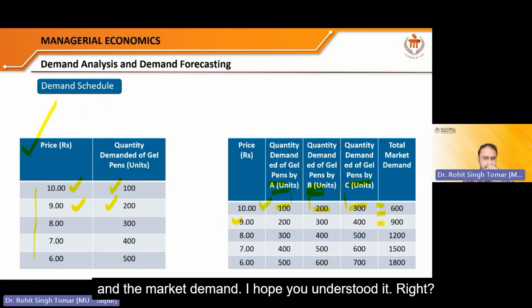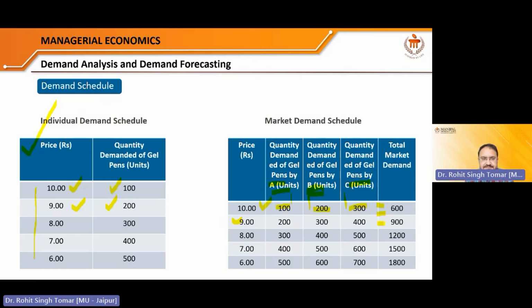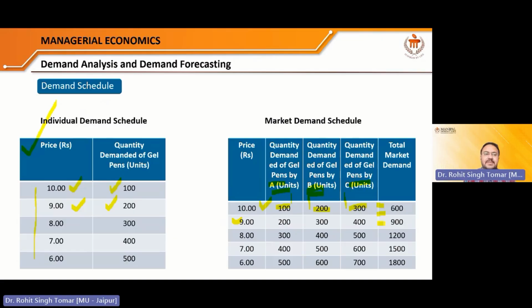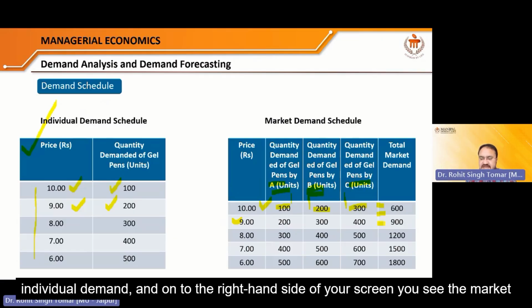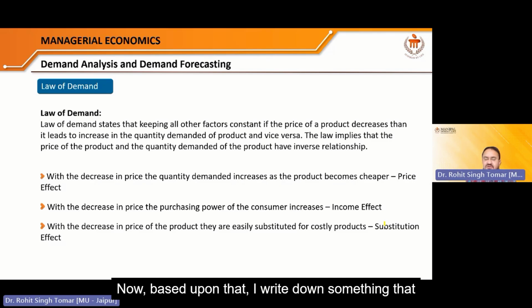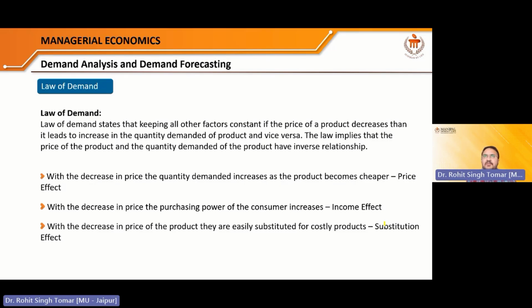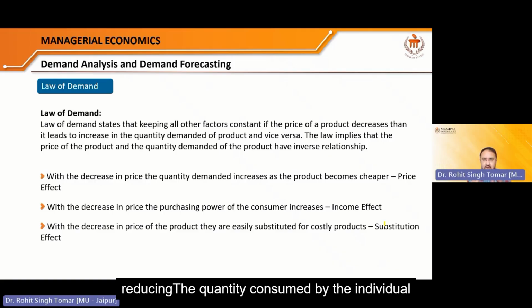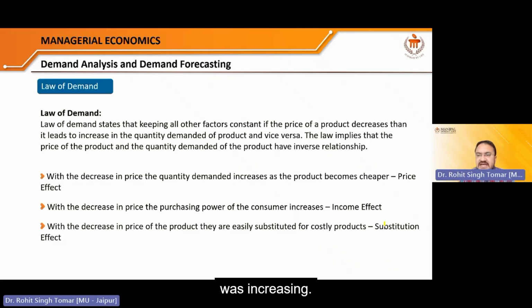So that is the general difference between the individual demand and the market demand. I hope you understood it, right? This is an easy concept. On the left hand side of your screen, you see the individual demand, and on the right hand side of your screen, you see the market demand. Now, based upon that, you have seen that if the price of the pen was reducing, the quantity consumed by the individual was increasing.